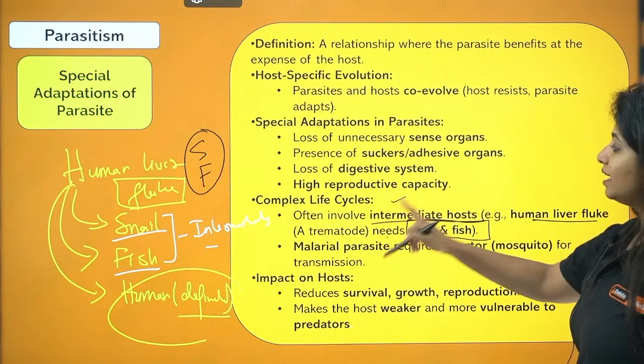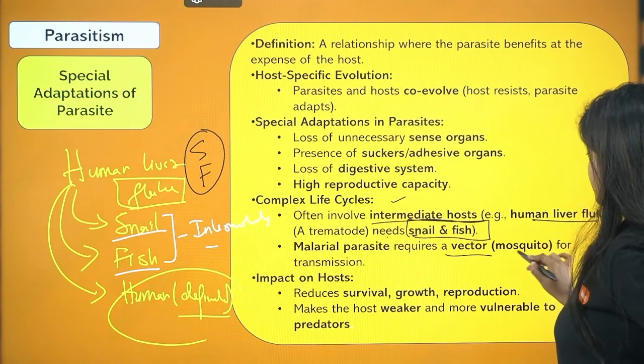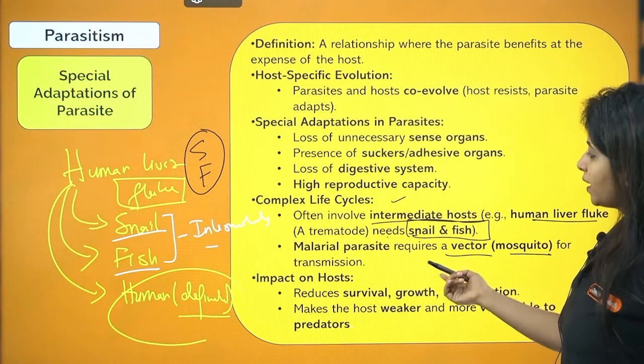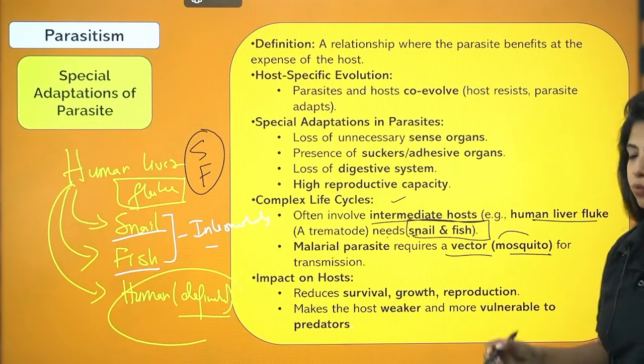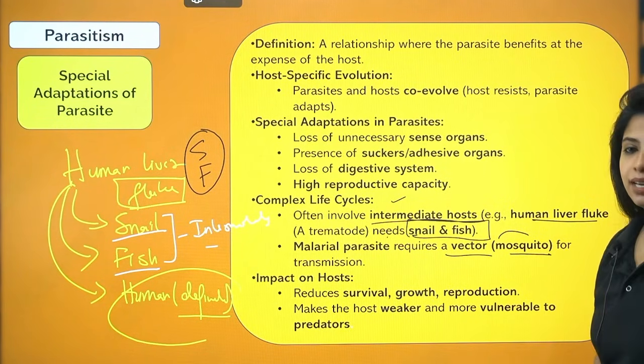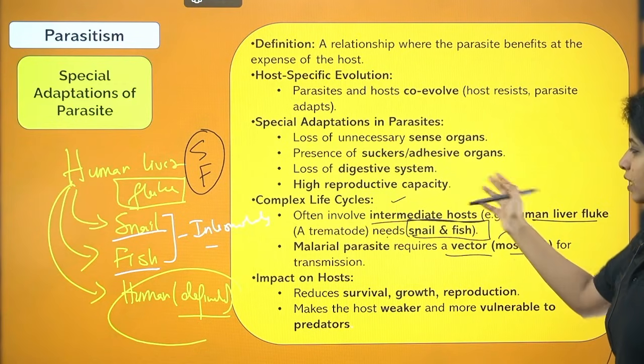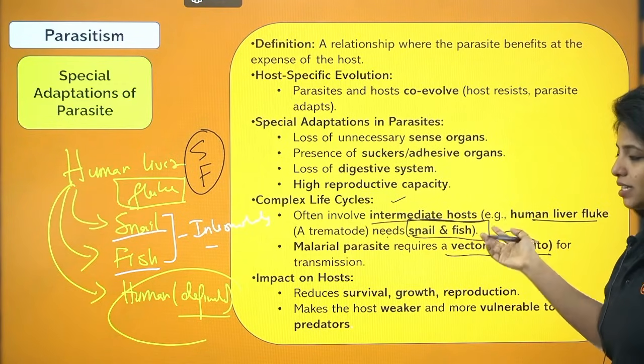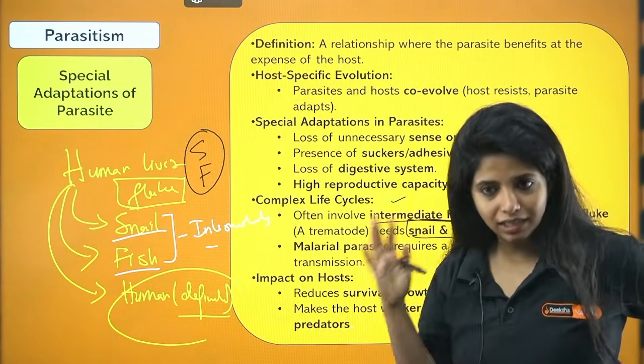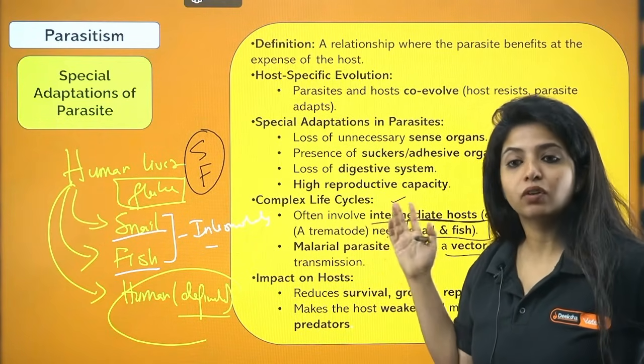Apart from that, the malarial parasite requires a vector, that is the mosquito, for transmission. I also told you it requires hosts. One is the human being and one is the mosquito itself, right? So the mosquito here acts like a vector as well. So just for understanding, parasites need multiple hosts, and apart from that they will also need a vector.